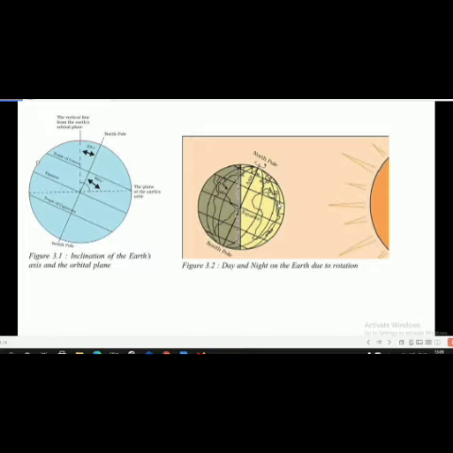The earth takes about 24 hours to complete one rotation around its axis. The period of rotation is also known as the earth day. This daily motion of the earth is also called rotation.